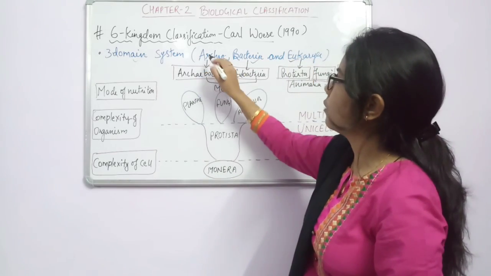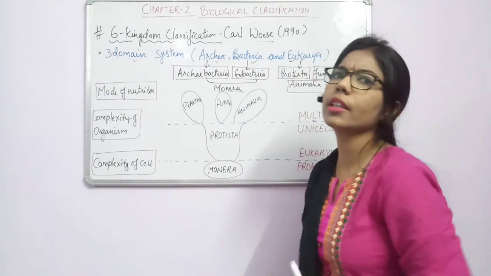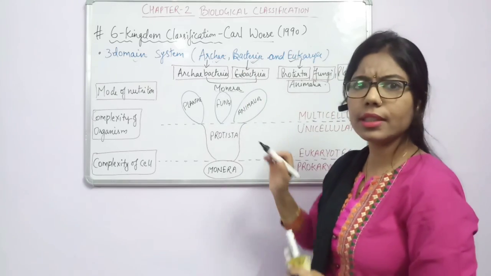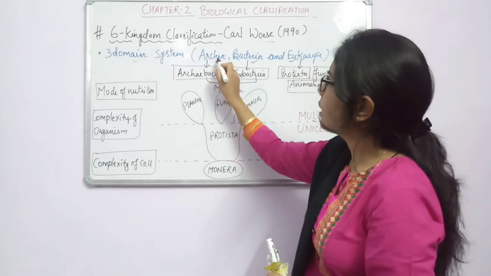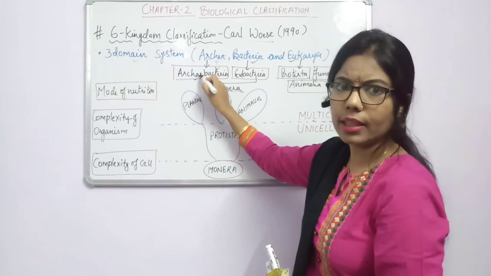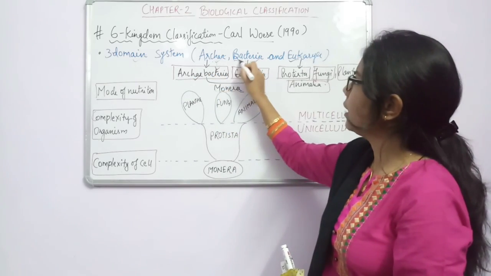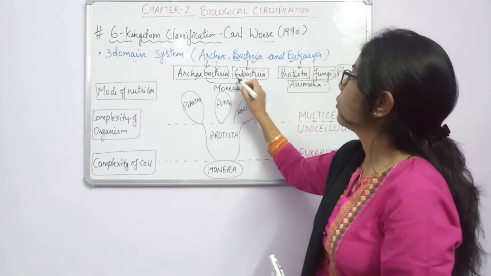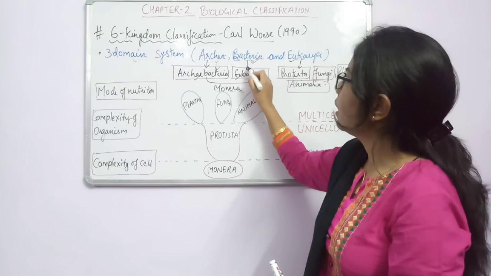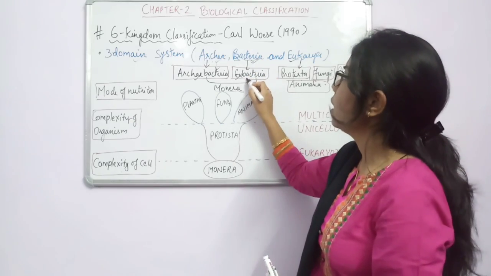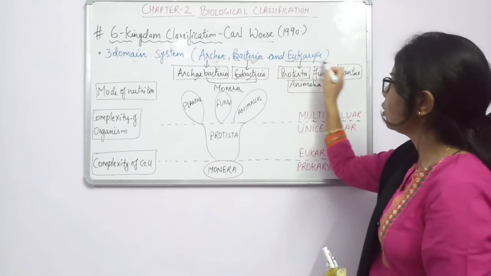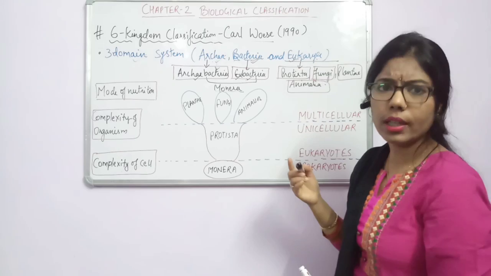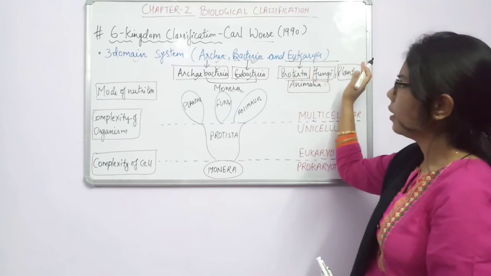Now one by one we will understand. What is Archae? Archae means something old, like archaeology. So Archae means the old one, old bacteria, and bacteria is something related to the new one. So this Archae is given the name Archaebacteria. These are the old bacteria, and the second one he has given is bacteria. These are the true bacteria. Whenever we use the word true, we use Eu. So for this bacteria, he has given another kingdom, Eubacteria. And the third domain which he has given is Eukarya. Eu means true, Karya means nucleus.